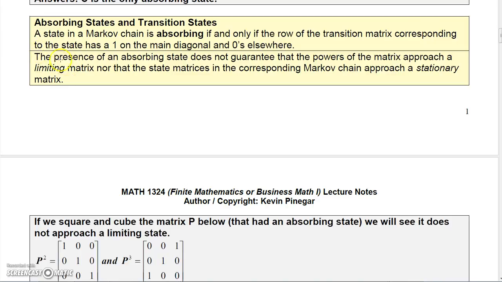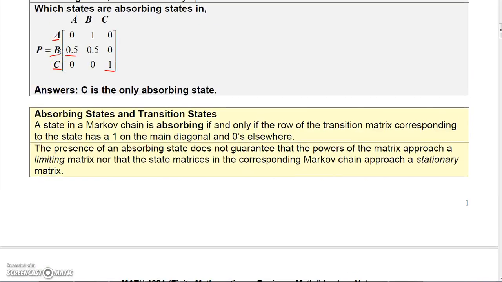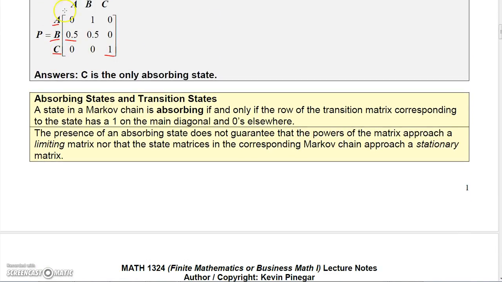Now, let's talk about that. A state in a Markov chain is absorbing if and only if the row of the transition matrix corresponding to the state has a 1 on the main diagonal and zeros everywhere else. You can see here that for row C, there's a 1 on the main diagonal, and zeros everywhere else in that row.